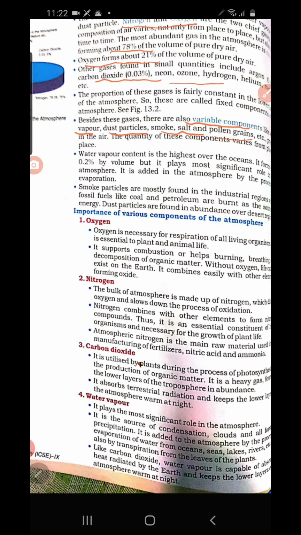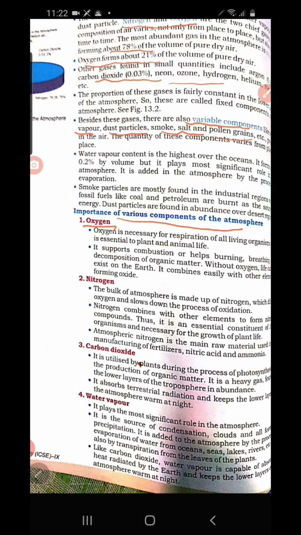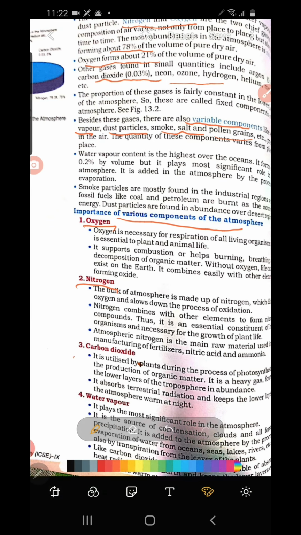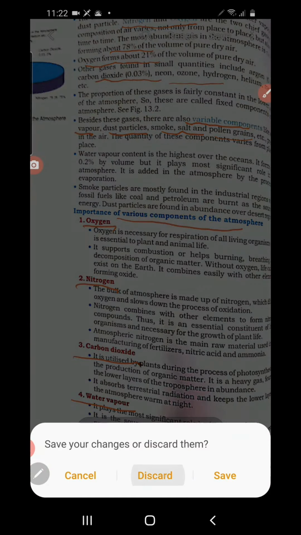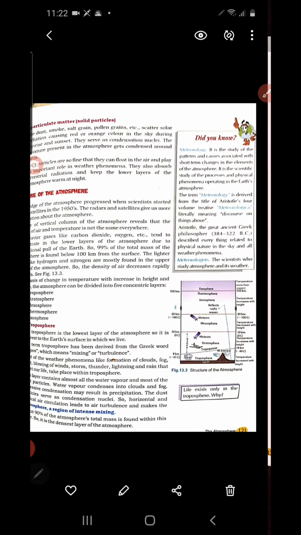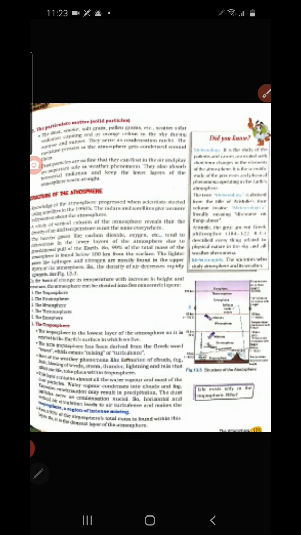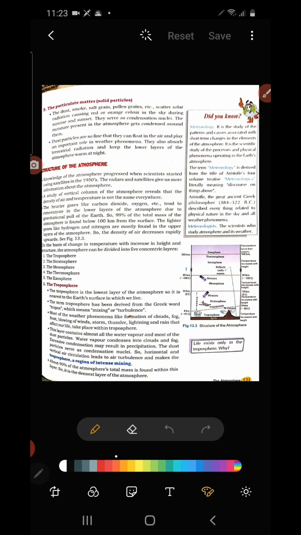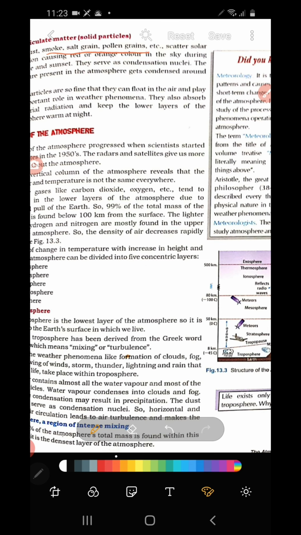Now we go on to discuss in detail the various components of the atmosphere. Which are they? Oxygen, nitrogen, carbon dioxide, water vapor. Then on the next page it is given particulate matters. Particulate matters means what? Other than all these gases and water vapor, we find smoke, salt grain, pollen grain, dust particles, etc. in the atmosphere.